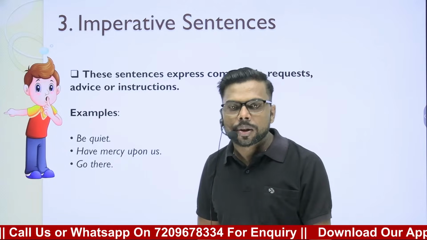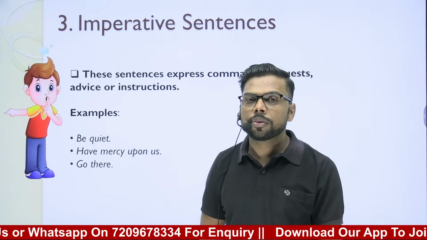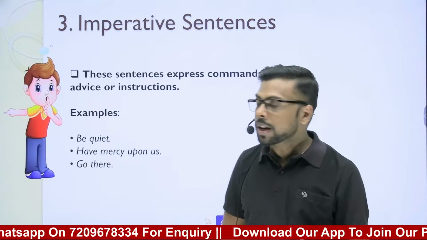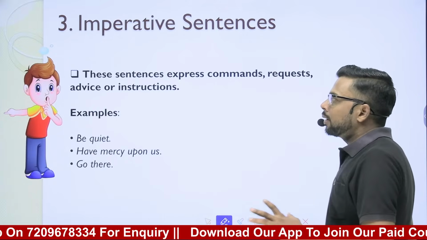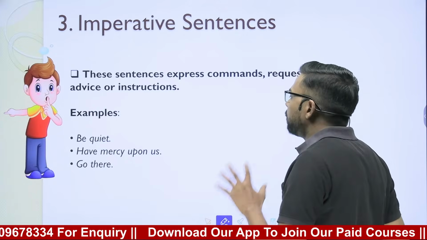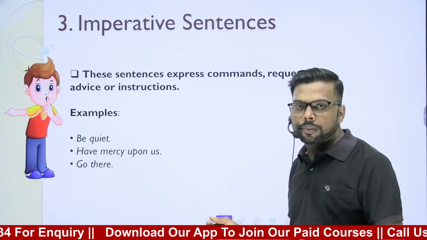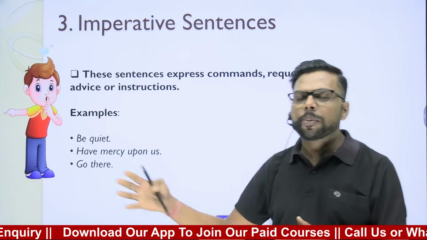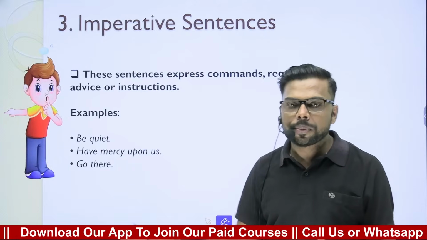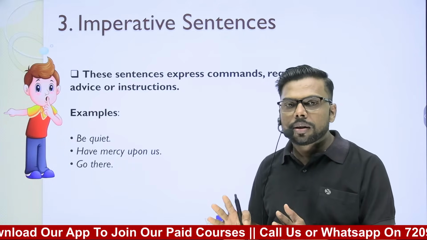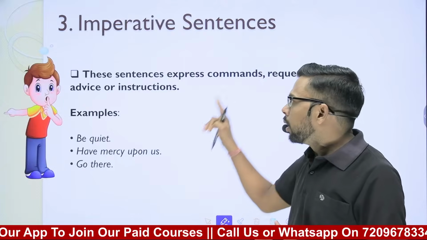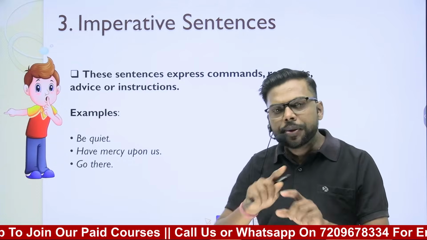We give instructions to the second person. So we can see that the subject of imperative sentence is fixed. The subject of different types of sentences might be different, but in the case of imperative sentences, the subject is always fixed,